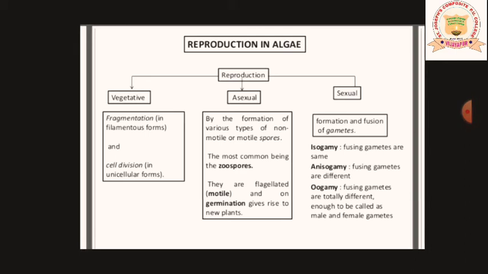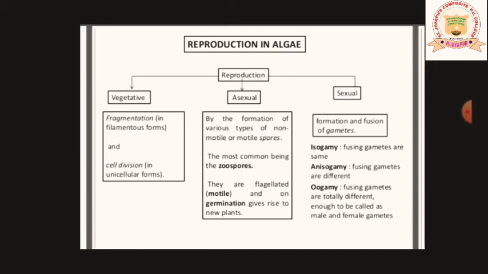So vegetative reproduction mainly takes place by fragmentation in filamentous form. As I said, filamentous form. What was the example? Please recall. And cell division in unicellular form. Which was the unicellular form? The unicellular form was Chlorella. Which was the filamentous form? You did not remember the names I have said in the beginning. Spirogyra and Ulothrix.